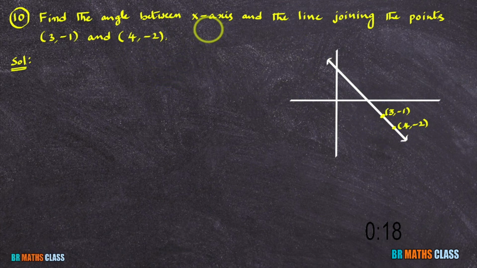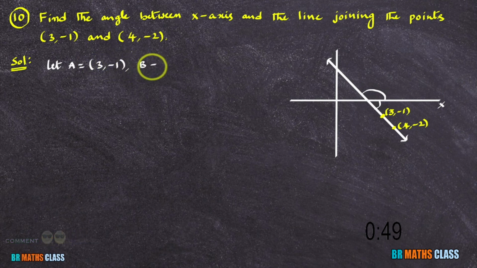Where is the angle between x-axis and line joining these 2 points? See, this is the angle between x-axis and the line joining the points. Or else we can consider this angle also. However, I am going to calculate both the angles. Right. For that, first you take given points as A, B. Let A equal to 3, minus 1 and B equal to 4, minus 2. I considered this point as A and this point as B.